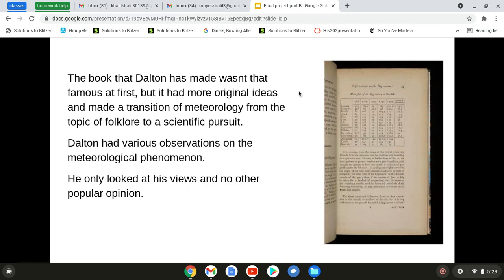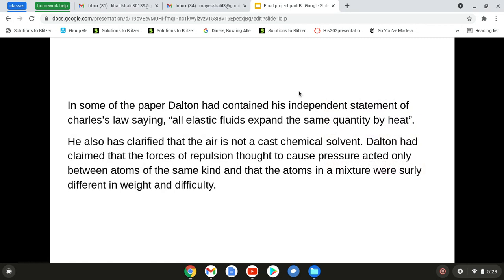Dalton had various observations on meteorological phenomena. He only looked at his own views, no other popular opinions or other views. In some of the papers, Dalton contained his independent statement of Charles's law, saying all elastic fluids expand the same quantity by heat.